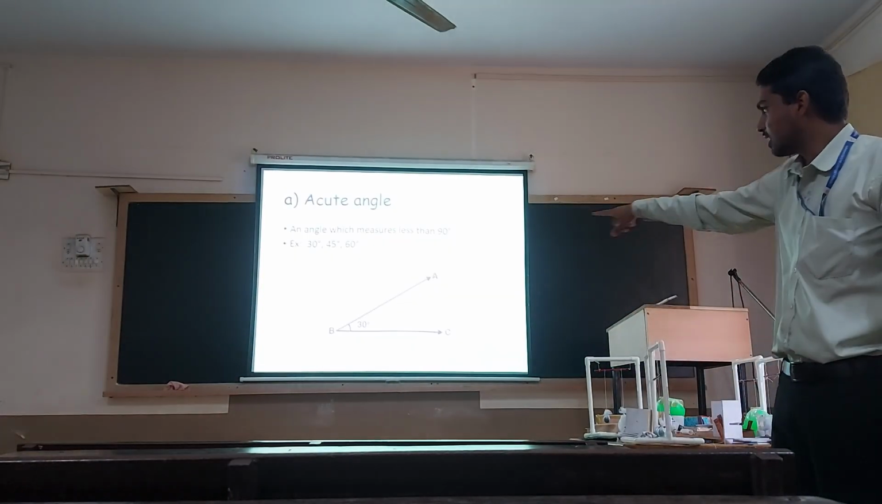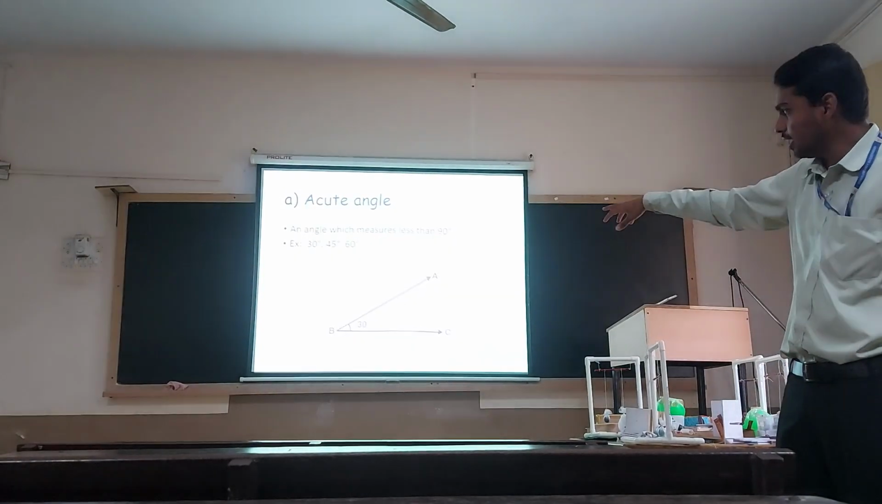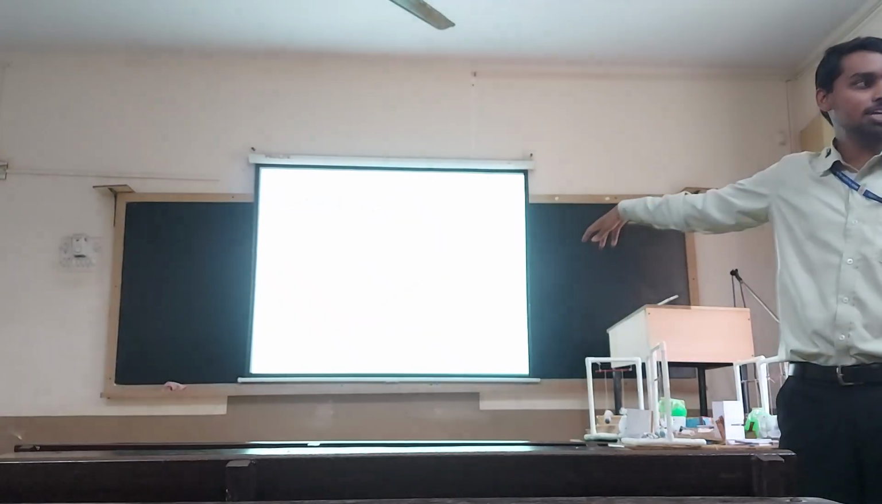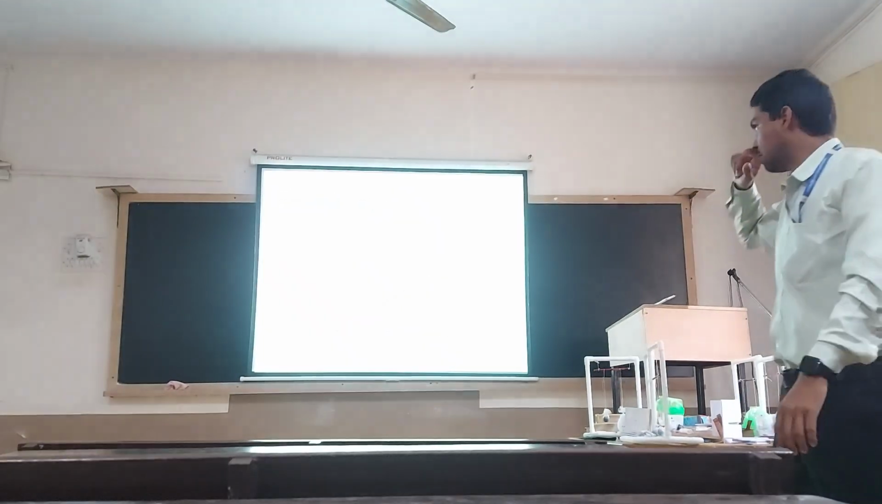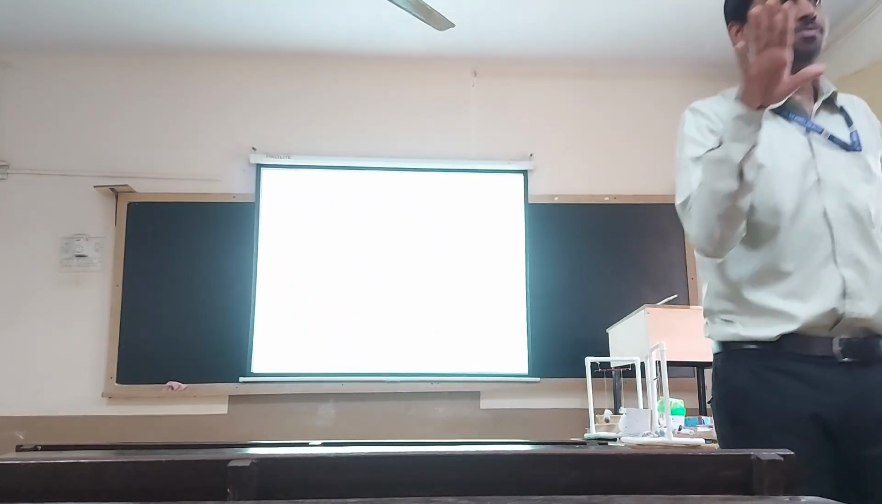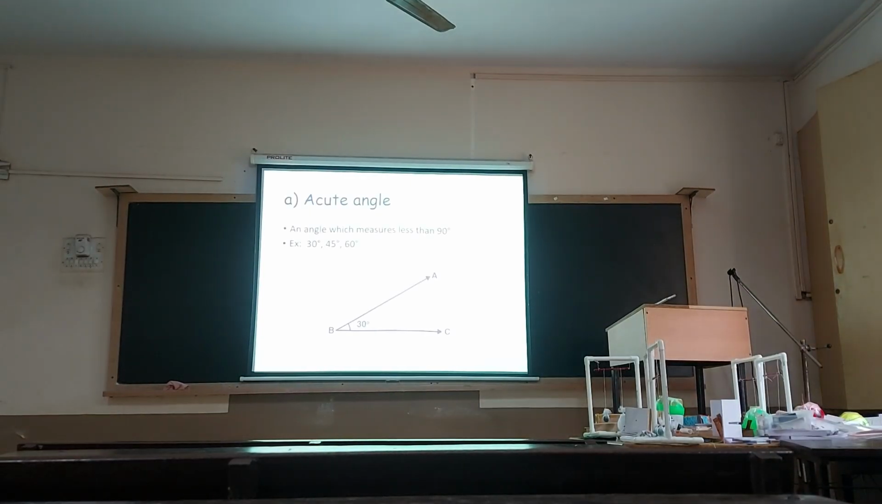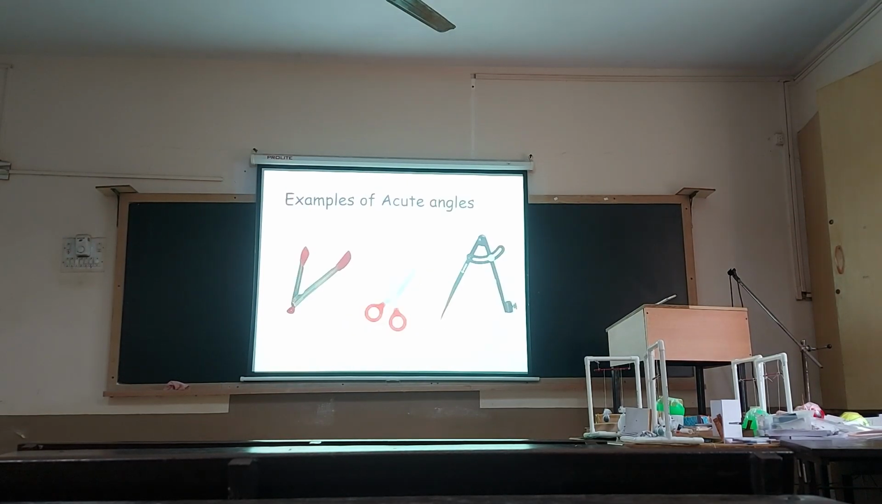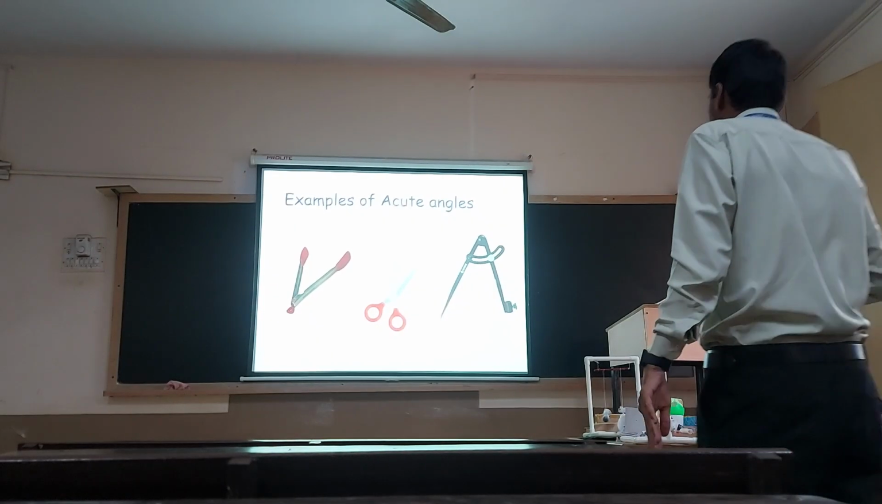In that diagram, you can observe what is the angle measured there? 30 degrees. Whether it is lying within the range or not? Yes. So we can say it is an acute angle. Next, these are the real life examples of acute angles.